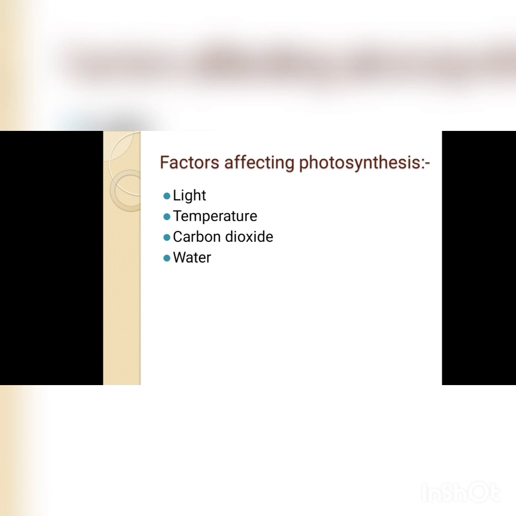Clear? So this is the first factor which is important for the process of photosynthesis. Clear? Next is temperature. Now, as the temperature increases, the photosynthesis process also increases. Clear? After that, carbon dioxide.